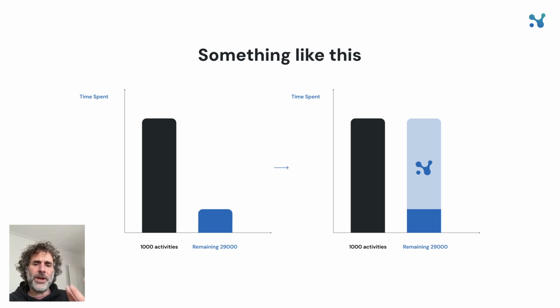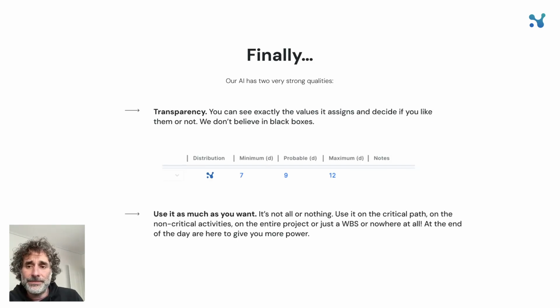And not only that, but you can also have a data-driven second opinion even about the main activities that you want. That's the thing: the AI outputs input for your QSRA, but if you don't like it, you don't have to use it. It's not everything or nothing. You can just use it for whichever activities you want.